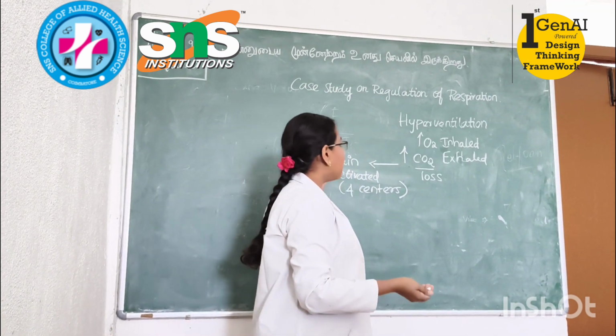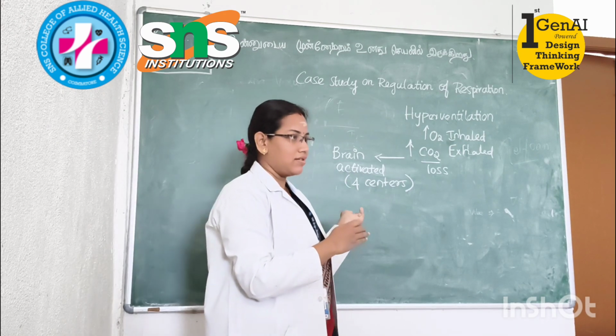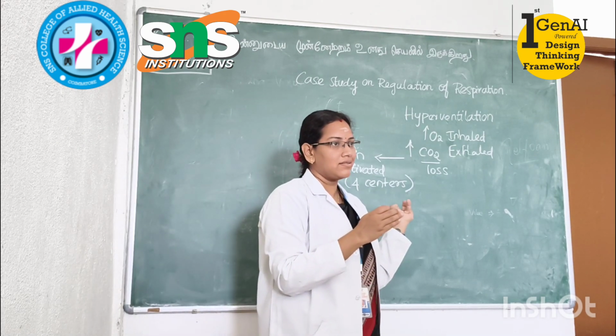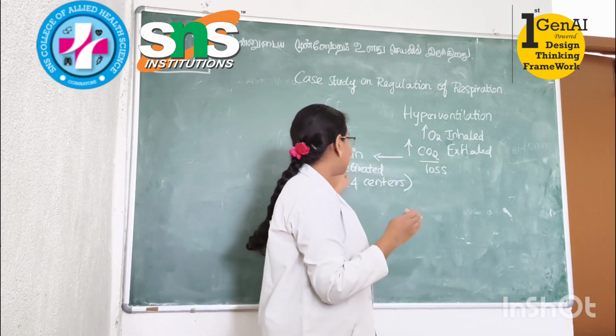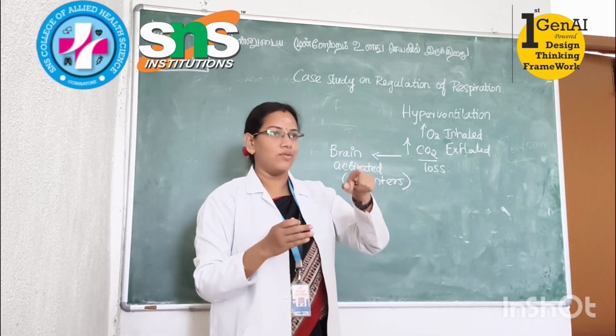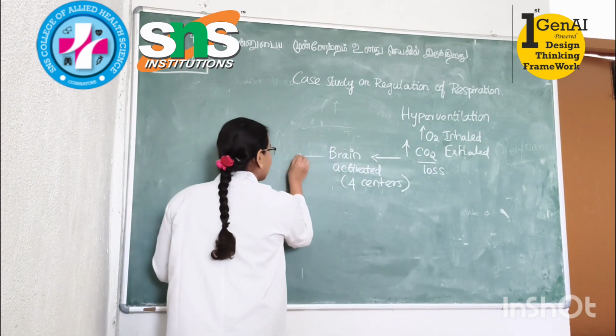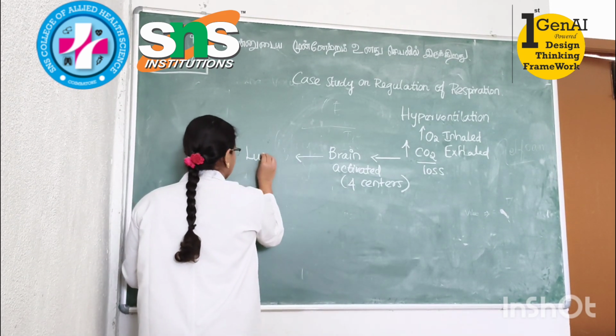The brain will send a command to one organ which can control the respiration. Which organ? Very good. It will send the information to the lungs. So the brain will send a command to the lungs.